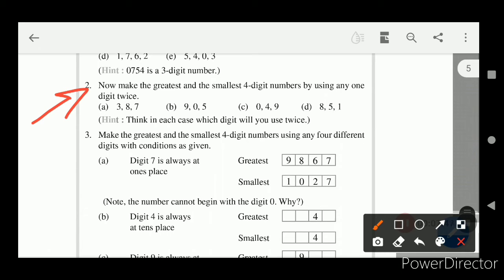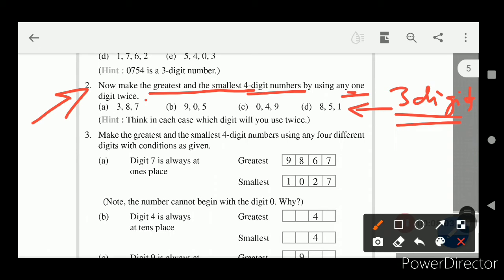In question number 2 we have to make the greatest and smallest 4-digit numbers by using any one digit twice. Now the tricky part starts here: in each subpart of the question, only 3 digits are given, and we have to make a 4-digit number using one digit twice.